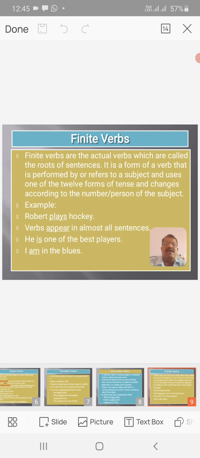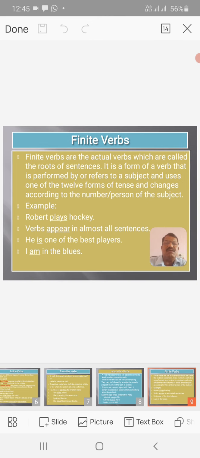Then there are finite verbs, another part of the verb. Finite verbs are the actual verbs, which are called the roots of sentences. It is a form of a verb that is performed by or refers to a subject and uses one of the 12 forms of tense and changes according to the number and person of the subject.